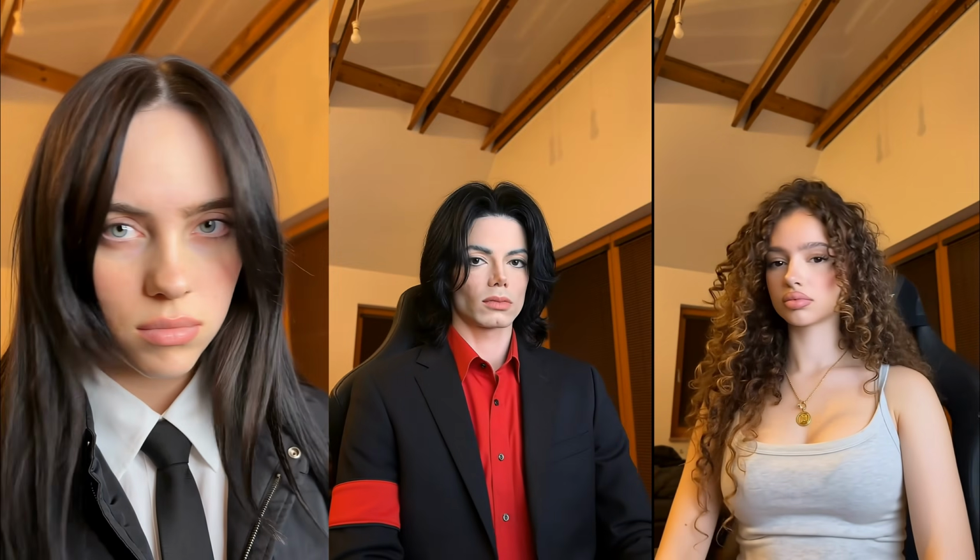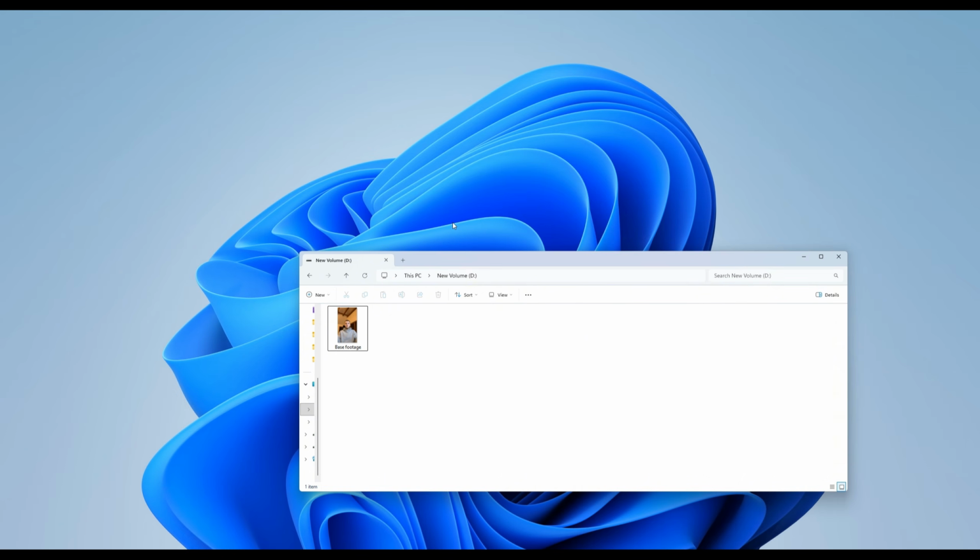You've probably seen these viral AI face swap videos all over social media, and today I'm going to show you exactly how it's done in under 5 minutes. So starting off, the first step is to record yourself doing whatever movements you want the AI to do, and this is the base footage the model is going to use later on.